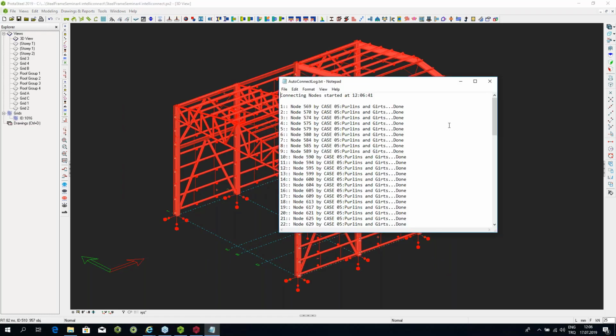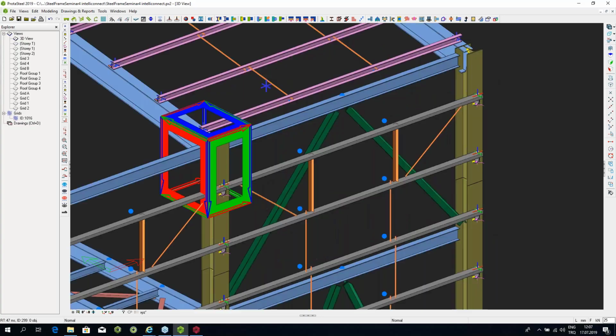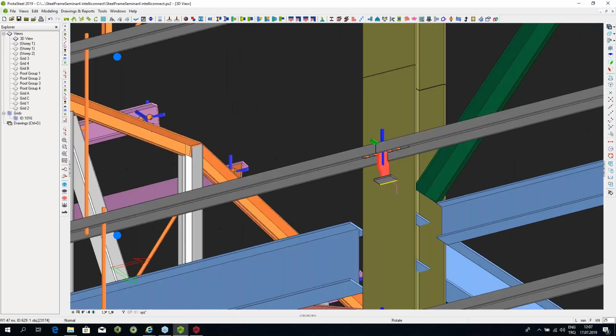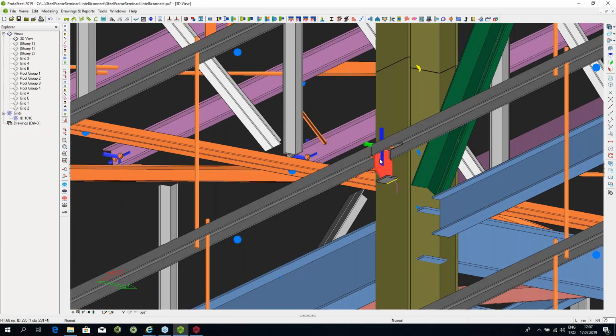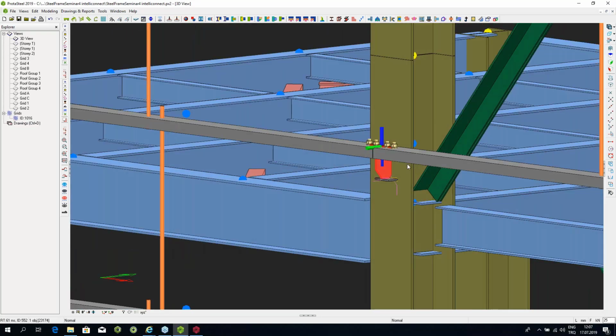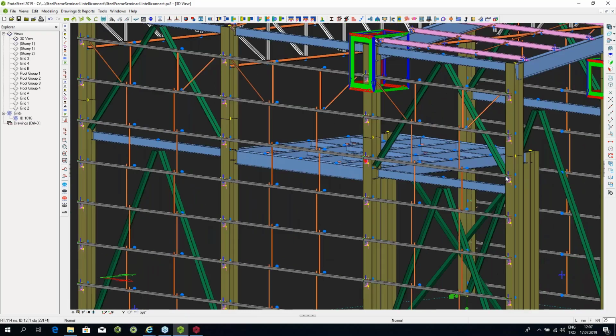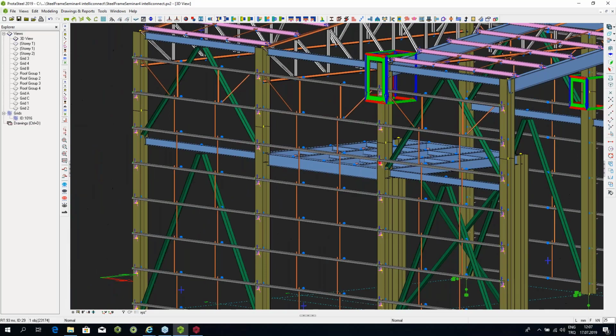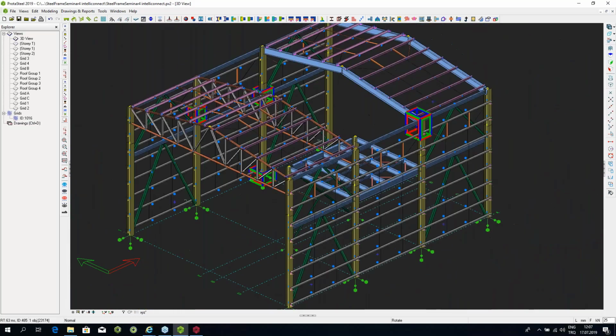And at the end, so these are the simple cases. Actually, I'm going to get to the more complicated cases as we go along. But what I just wanted to show you was how quickly, how completely easy it is, even for someone who's not very familiar with 3D modeling. So it's automatically detected that this particular joint required a two-sided connection because there were two girts coming in. But this particular one needed a one-sided connection because there was only one girt coming in. So all that stuff, all the intelligence is built into the command.